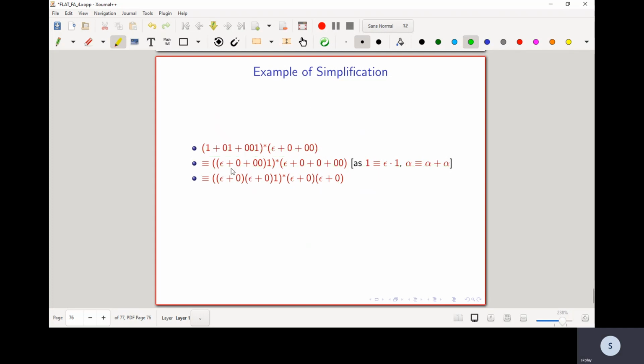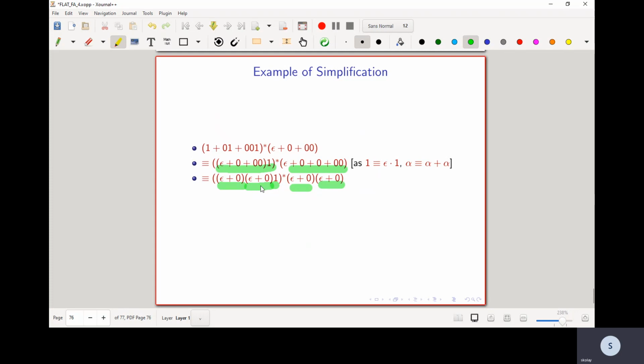So now let's see. The first part can now be rewritten as epsilon plus 0 concatenated with epsilon plus 0, into 1, concatenated with 1. And the second expression can be written as epsilon plus 0 concatenated with epsilon plus 0.